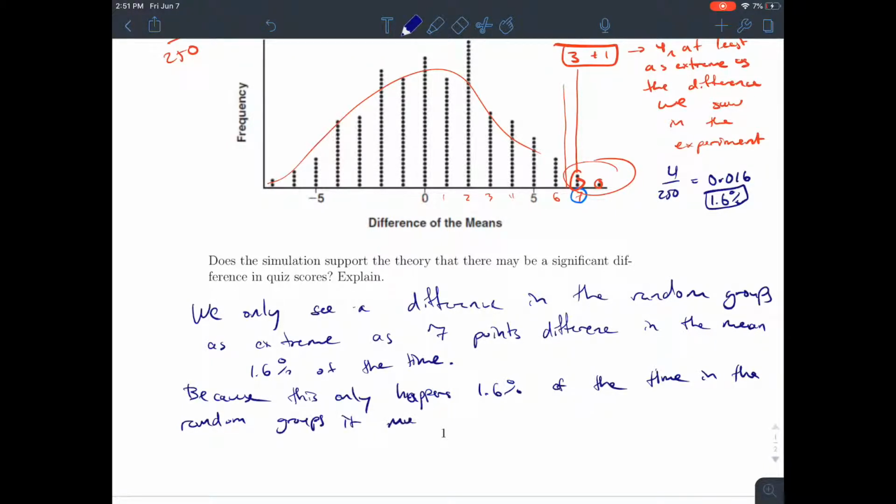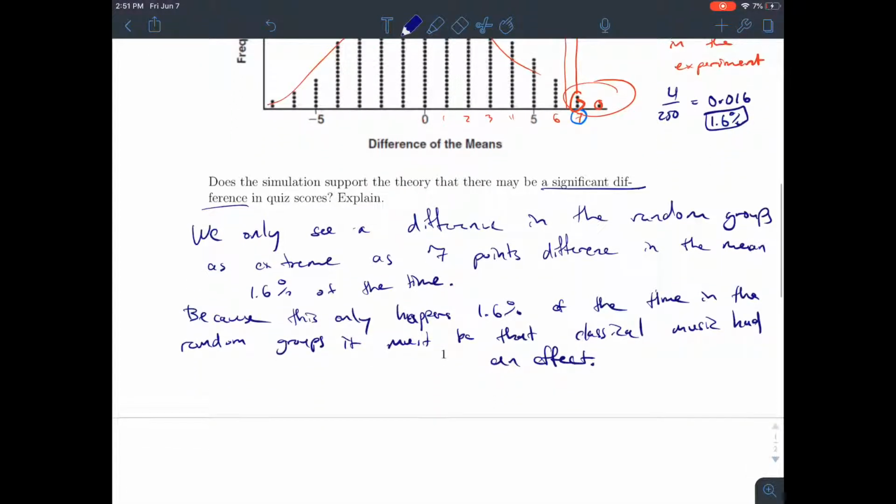it must be that classical music had an effect. And what that means is it was statistically significant. It was a significant difference because it does not occur in the middle 95% of the random groupings. So I hope that this made sense. I know these problems have kind of a contorted logic to them, but please give it another listen if it wasn't clear, and ask me any questions that you have about them if you want to work on these more.